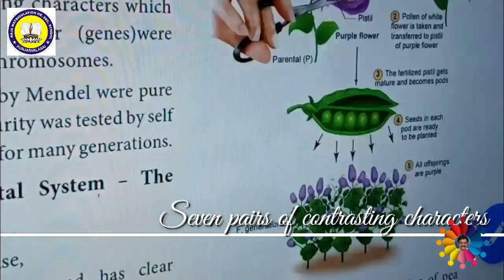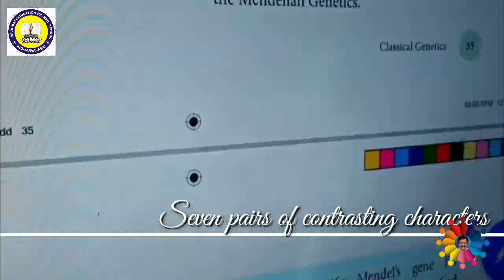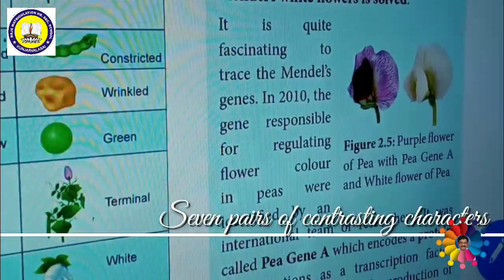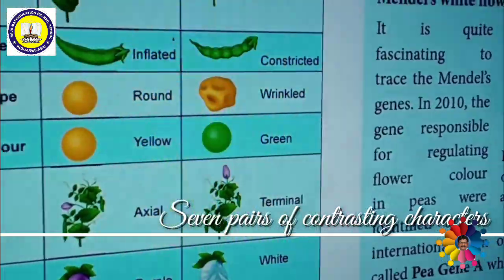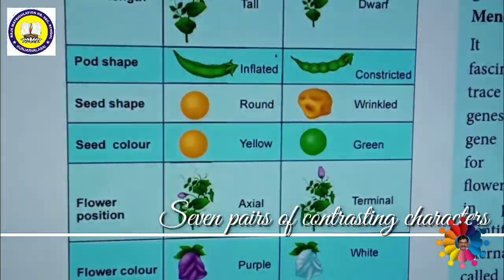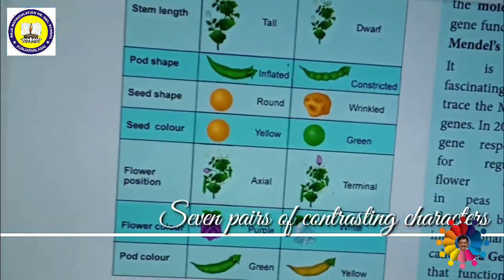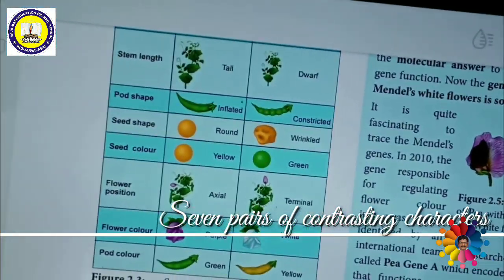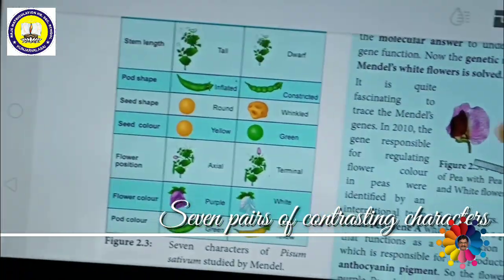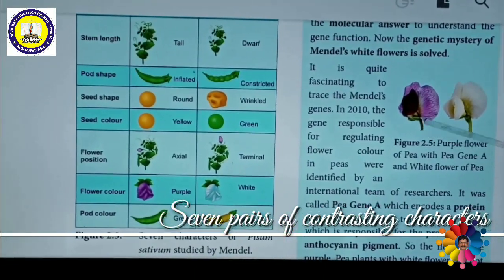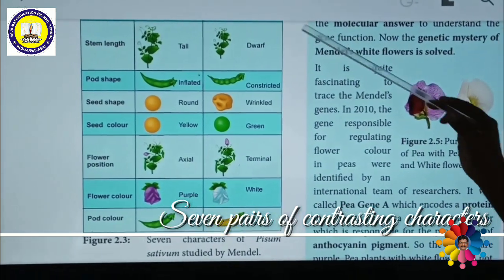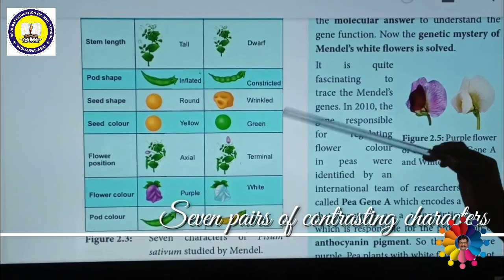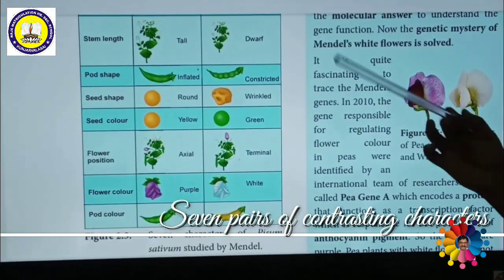Now we shall see the 7 contrasting characters selected by Gregor John Mendel. What do you mean by contrasting character? Completely opposite characters. Within the Pisum plant, the pea plant, there are 7 contrasting characters. Contrasting means different characters.